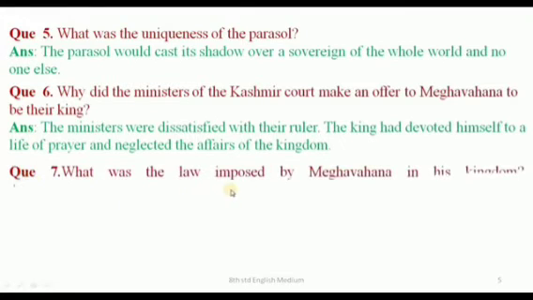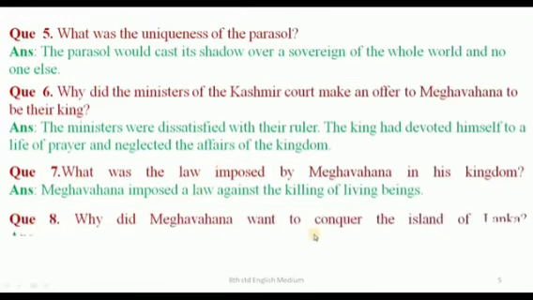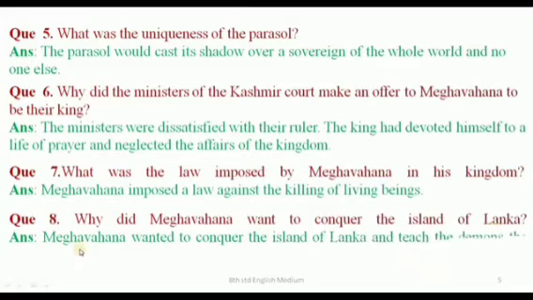What was the law imposed by Meghavahana in his kingdom? Answer, Meghavahana imposed a law against the killing of living beings. Eighth one. Why did Meghavahana want to conquer the island of Lanka? Answer, Meghavahana wanted to conquer the island of Lanka and teach the demons the ways of peace.